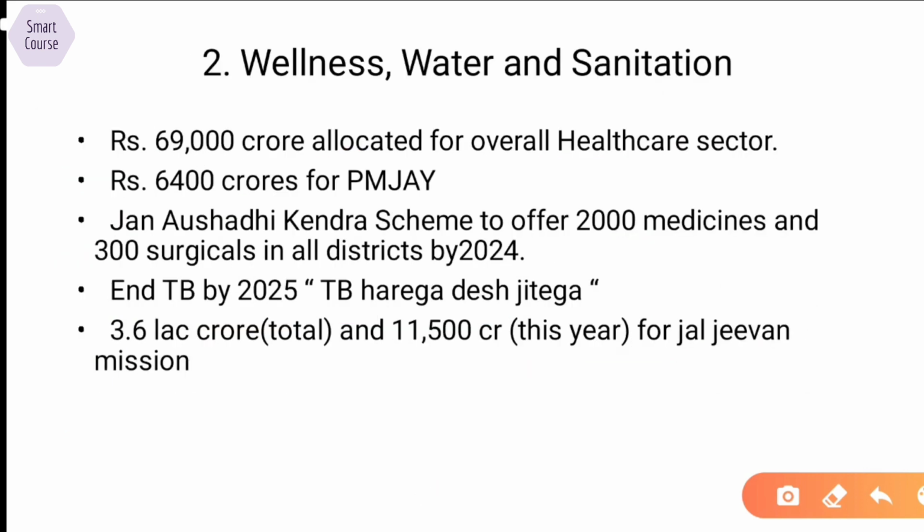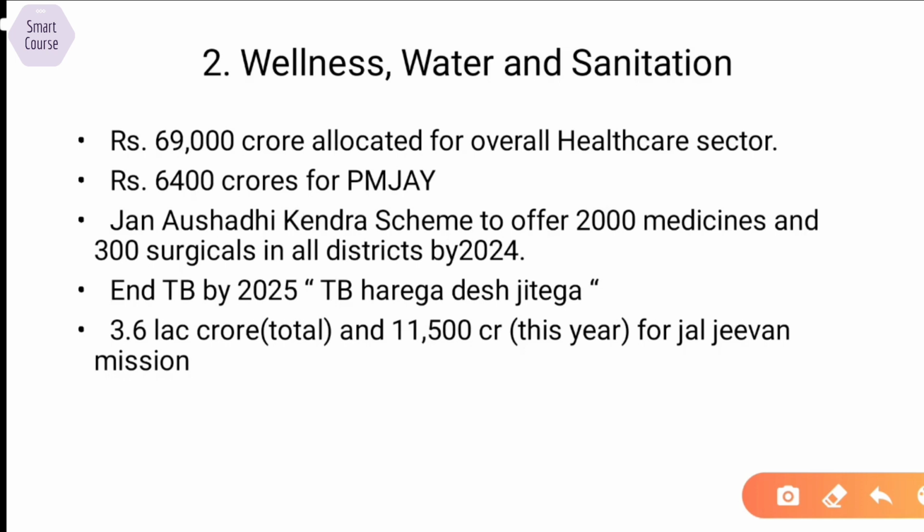And the next one in Aspirational India is wellness, water and sanitation. In this, we have 69,000 crore allocated for overall healthcare sector. This includes the 6,400 crores of PMJAY, which is Jan Aushadhi Yojana. Jan Aushadhi Kendra scheme will offer 2,000 medicines and 300 surgicals in all districts by 2024.